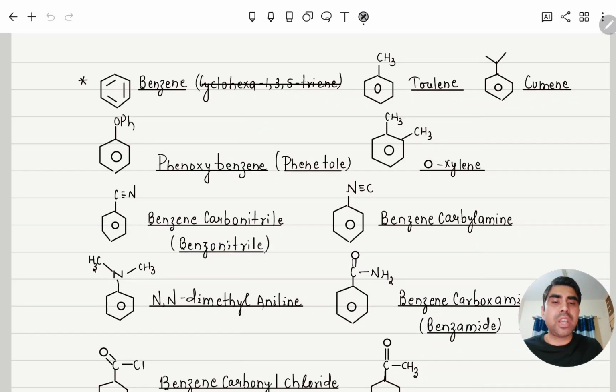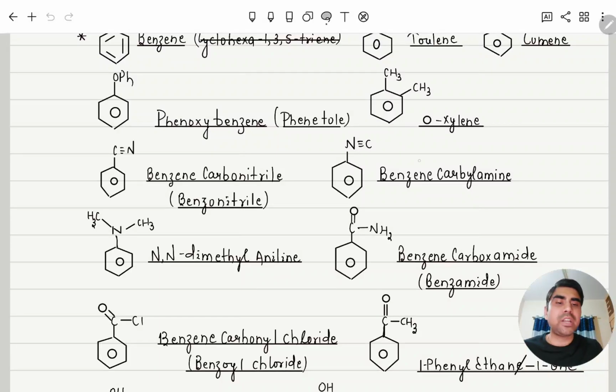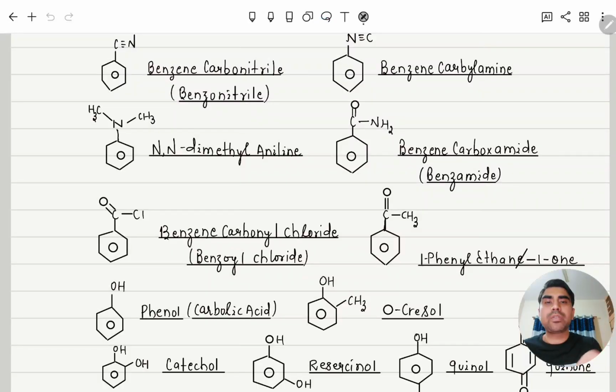Next, here you can see that this is isocyanide, so benzenecarbylamine. Next, this is the main chain, with the nitrogen having this methyl connected. So how to write? Don't write 1 and 1, this is not carbon, so we'll write N,N-dimethylaniline. Here you can see this is a carboxylic acid derivative, so this is benzenecarboxamide or benzamide.